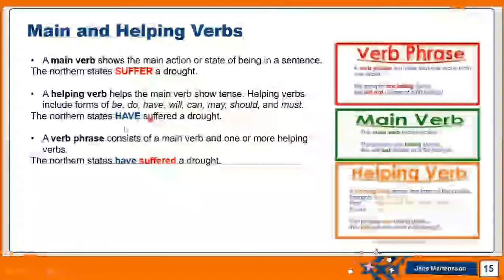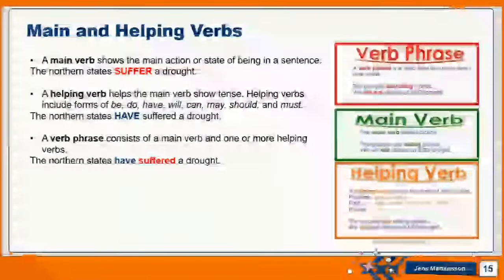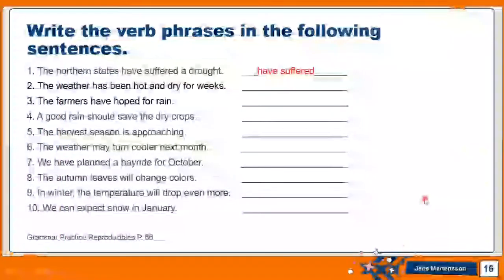Now, both together, the helping verb and the main verb, when they are present in the sentence together, make what's called a verb phrase. So have suffered together are called a verb phrase. It consists of a main verb and one or more helping verbs. Okay, let's practice and find out if you got it or not.